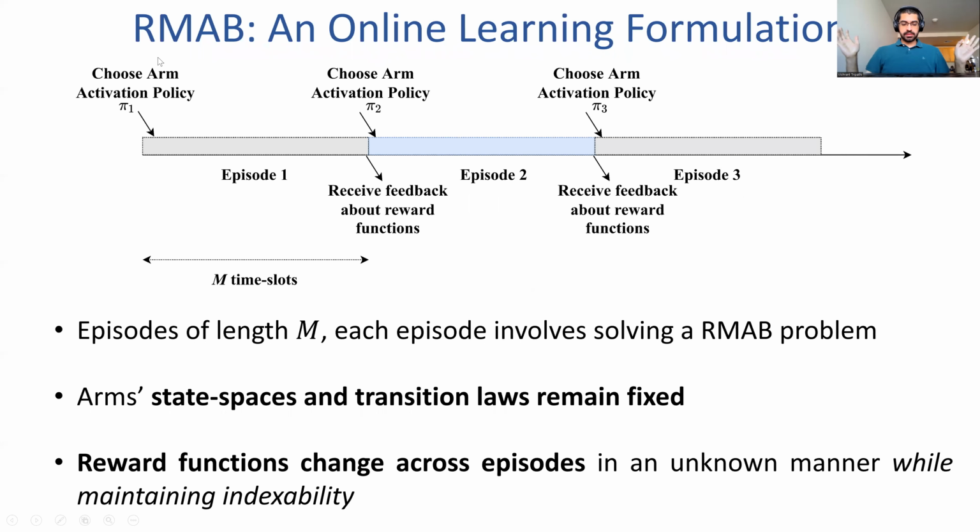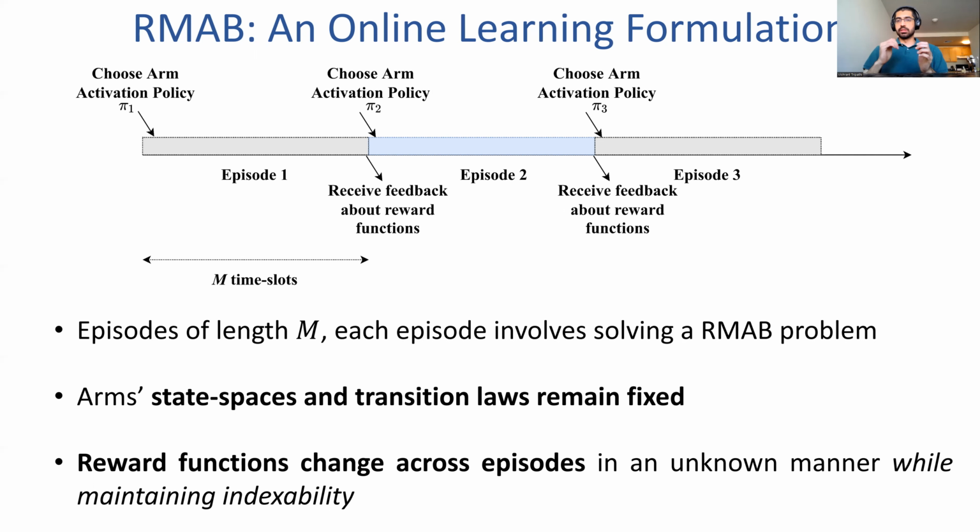Okay, so now that we have specified what the restless multi-arm bandit problem is, what indexability is, and how to compute the Whittle index, we will formulate an online learning problem based on restless multi-arm bandits. So this is an episodic version in which the problem designer receives a new restless multi-arm bandit problem to solve at the beginning of each episode.